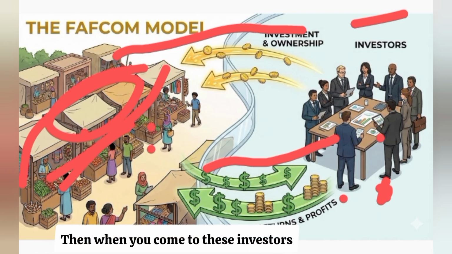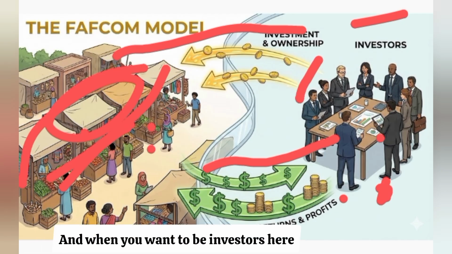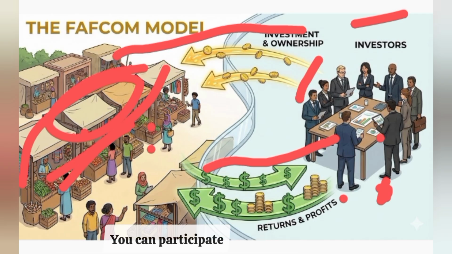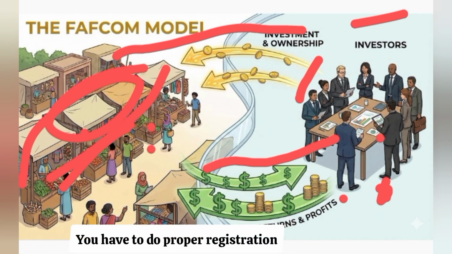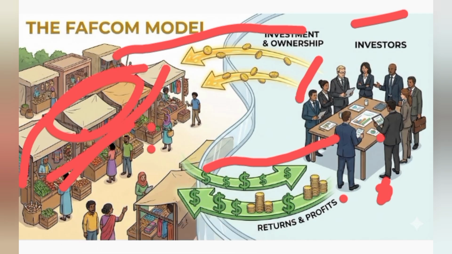Then other people can still be investors here. When you want to be an investor here, you see all these books they are holding. You can participate, you can join them. For you to join these investors, you have to take a process. You have to register, you have to do proper registration. And these investors have to know you. You cannot just come from nowhere and start disorganized. They have to verify you. They have to validate you. And you now join them.